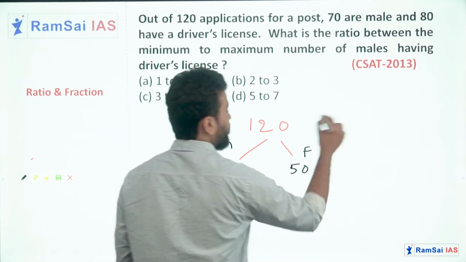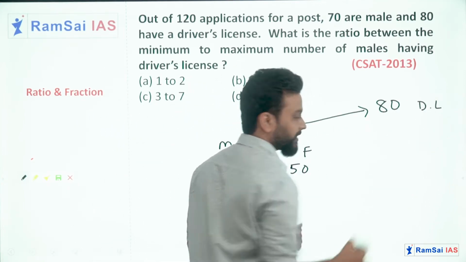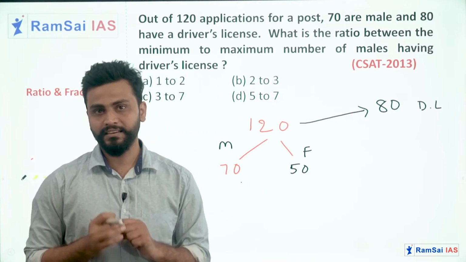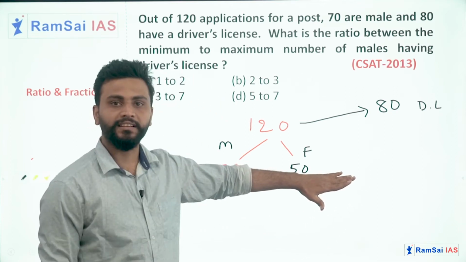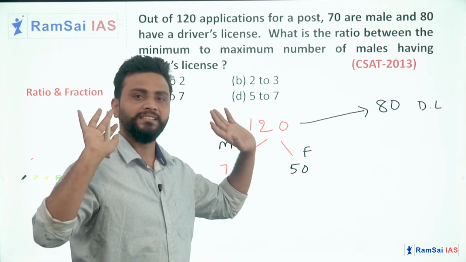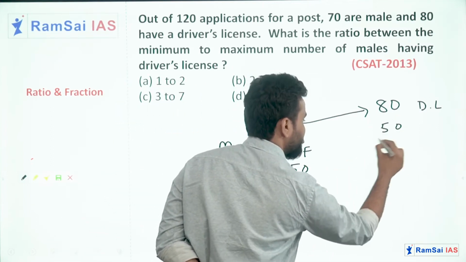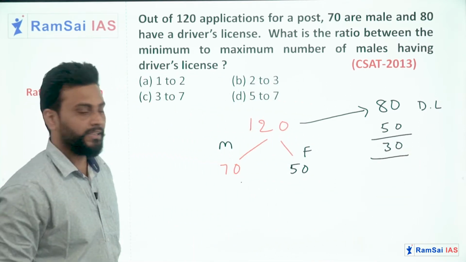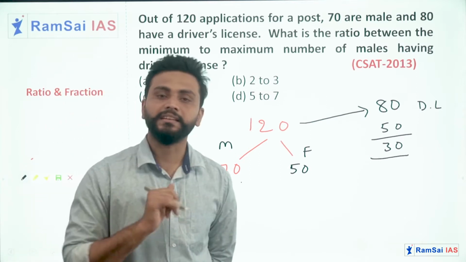Now, out of 120 people, 80 have driving license, right? So, if you want to get the minimum number of males who have driving license, just imagine the 50 females have driving license. Then out of 80, if 50 females have driving license, the remaining 30 must be males only now. So 30 male candidates may have driving license.